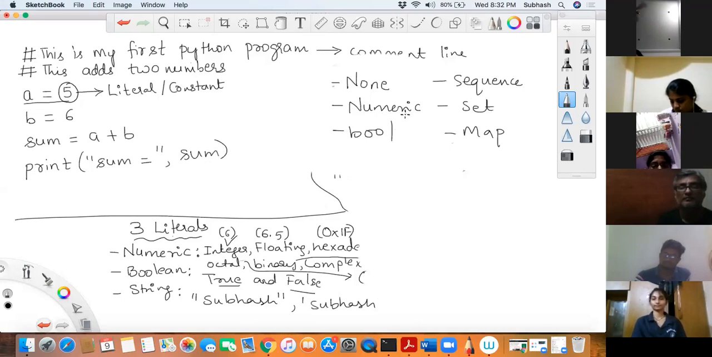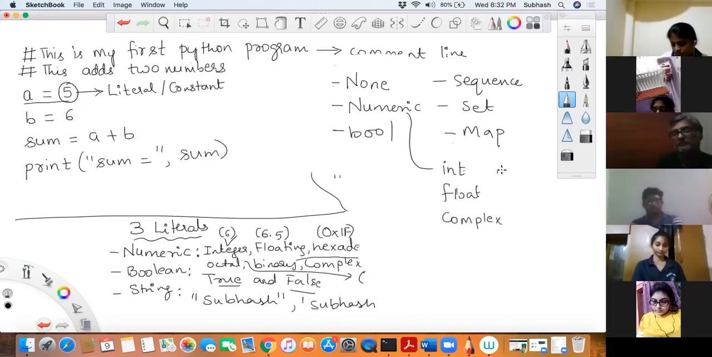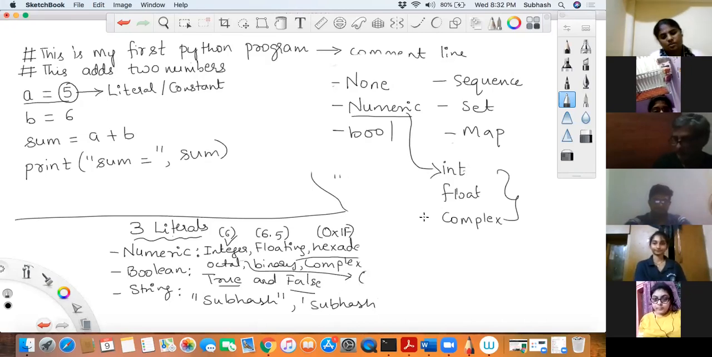Now when it comes to numeric data types, you have integer, then you have float, and then you have complex. These are the three which come under numeric data types. Now you might ask me, what about hexadecimal, octal, binary, and all those things? Hexadecimal, octal, binary, all those things come under int itself.